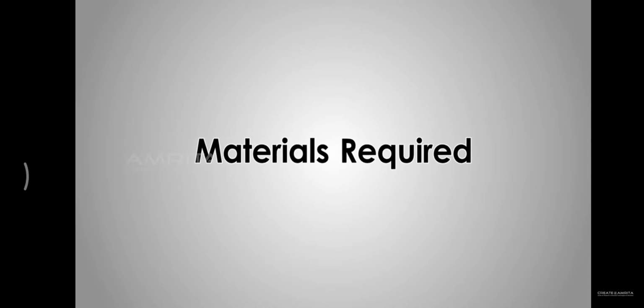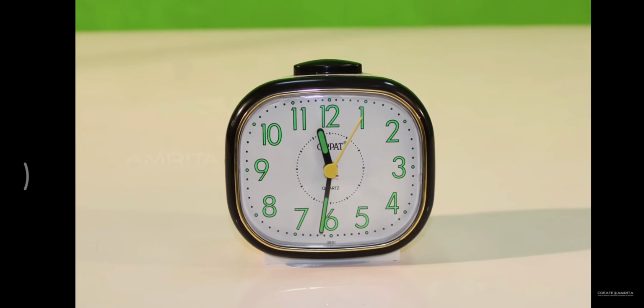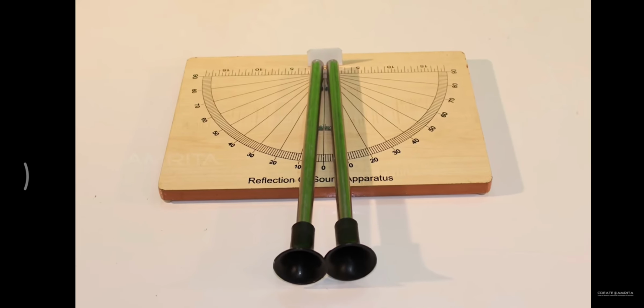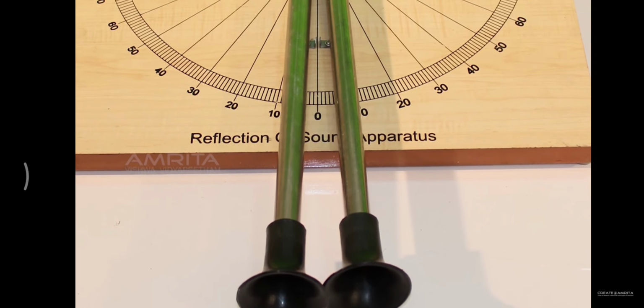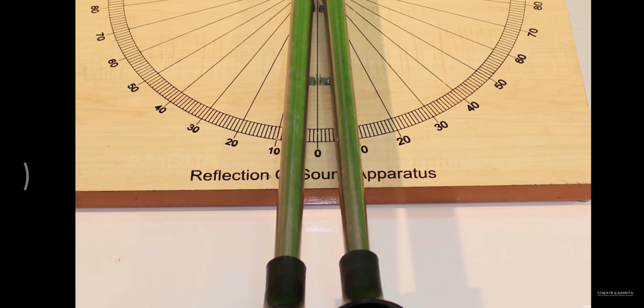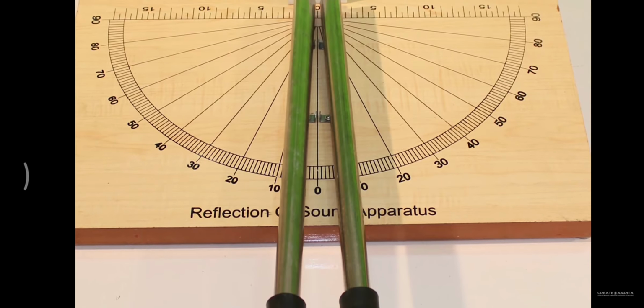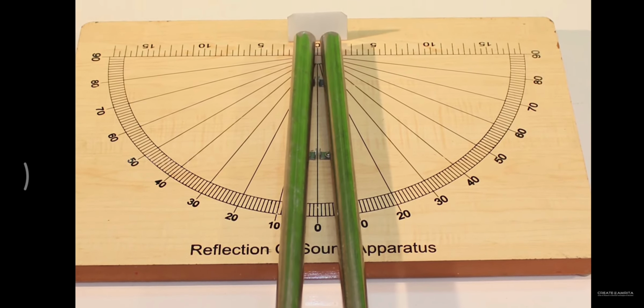Materials required: alarm clock as sounding body and reflection of sound apparatus. This apparatus consists of two cylindrical hollow tubes, a sound reflecting surface, and a protractor.